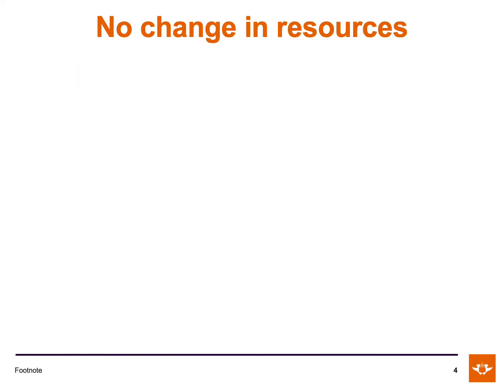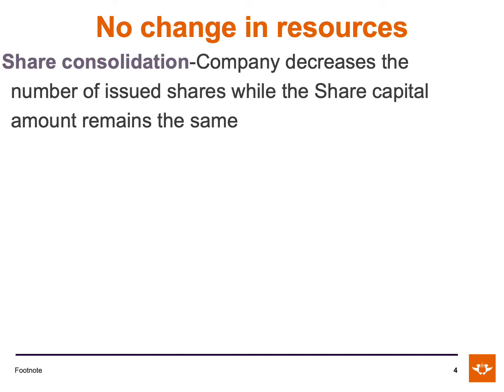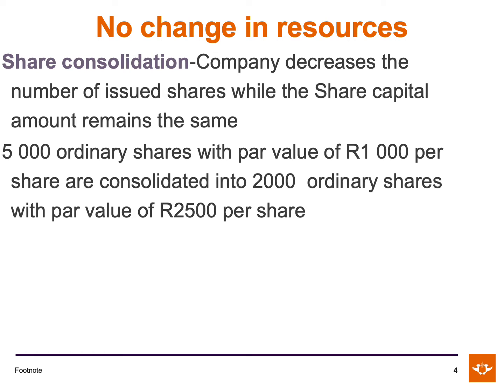The last item that falls within the no change in resources category is a share consolidation. With a share consolidation, a company decreases the number of issued shares while the share capital amount remains the same. But what do we mean by this? Let's do a quick example to help you understand it better. 5,000 ordinary shares with a par value of 1,000 Rand per share are consolidated into 2,000 ordinary shares with a par value of 2,500 Rand per share.